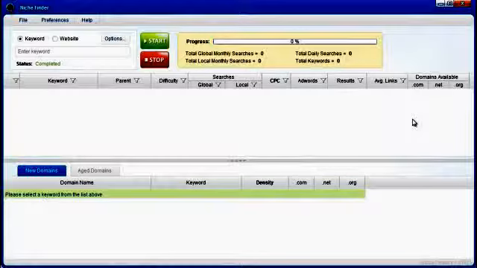Hey everybody, so in this video I'm going to go over some of the new features that we've just recently added to Niche Finder based on a lot of great suggestions from the users. I'm going to go ahead and put in a keyword and let Niche Finder start to populate some data, and then I'll go over some of the features.